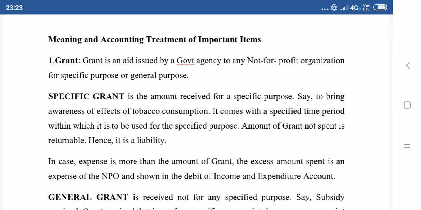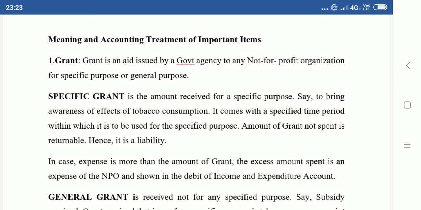Now whenever the government gives a grant, what do we do? Cash is coming in and the government is giving the grant, isn't it? Debit what comes in and credit the giver. So the government grant will be credited. Now if it is a specific grant, it should be capitalized. Capitalized credit means liability, so it will appear in the liability side of the balance sheet.